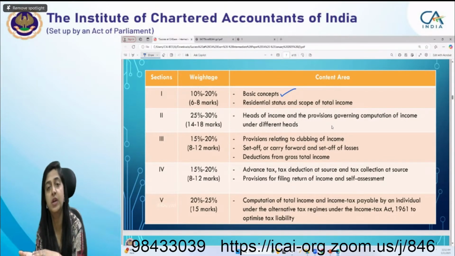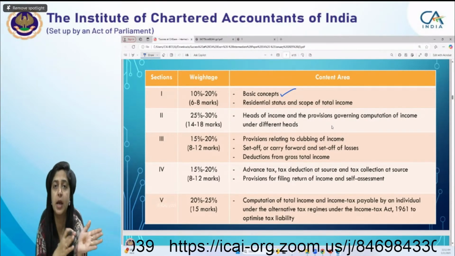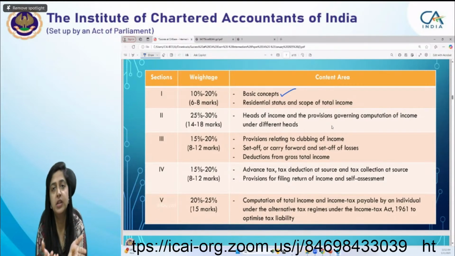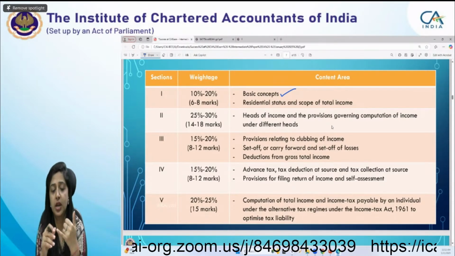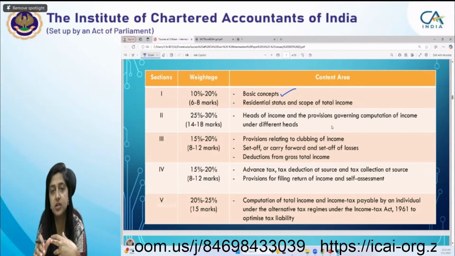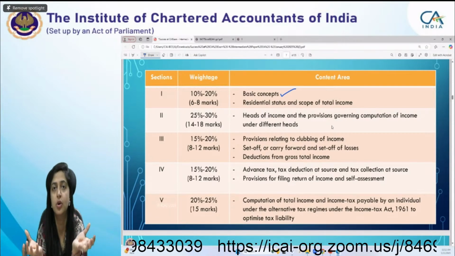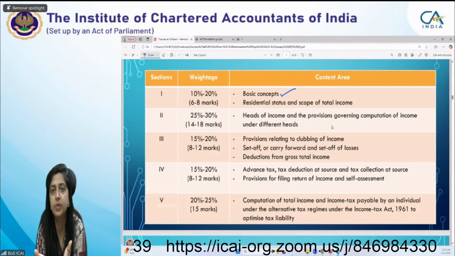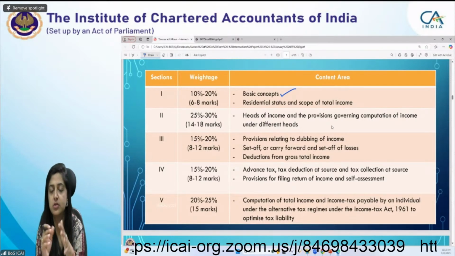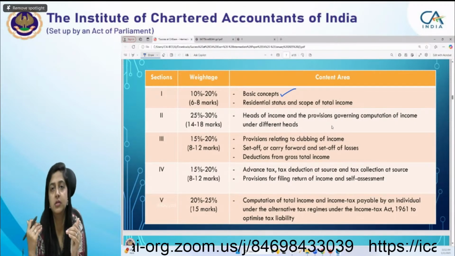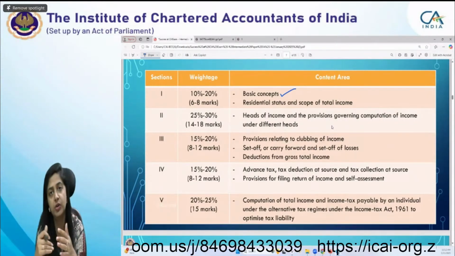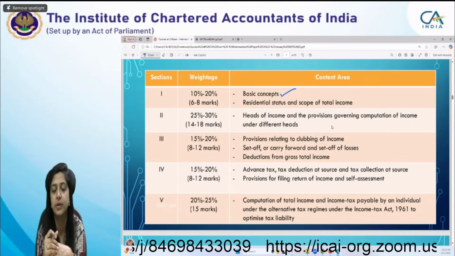Normally it is in the assessment year, but there are certain cases when it has to be paid in the previous year itself. All these things, your agriculture income, tax rate, surcharge, rebate, everything is covered in the basic concept. So it is your foundation, your fundamentals. You can't skip that and jump to another chapter. So first of all, just read through your study according to the sequence given in the study material.